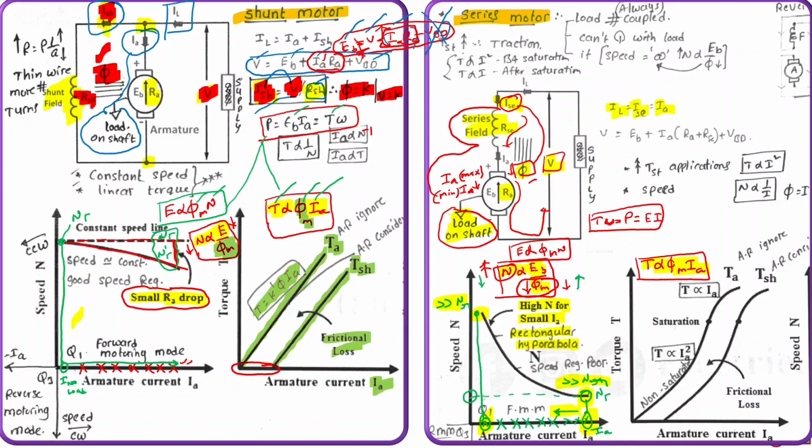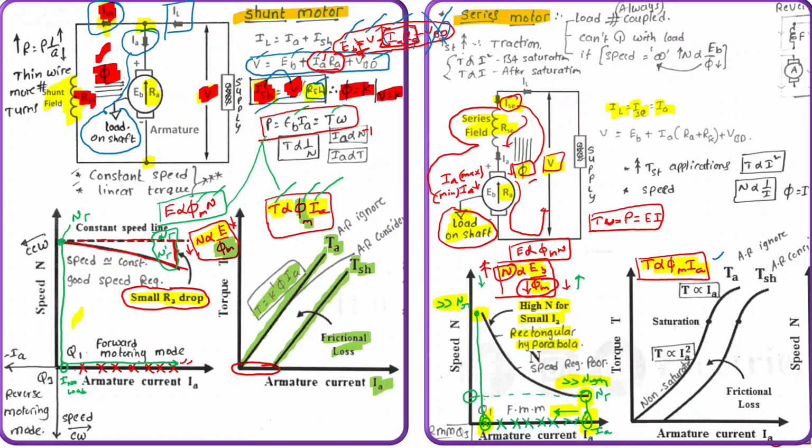The flux mainly depends upon load current, as it is completely a series circuit. So the load current, which is equal to series field current, is directly proportional to series field flux. If the series field current is lower, then the flux is lower, and as the relation between speed and flux is inversely proportional, if the flux is lower, the speed will be higher.